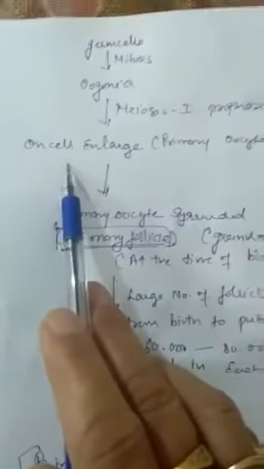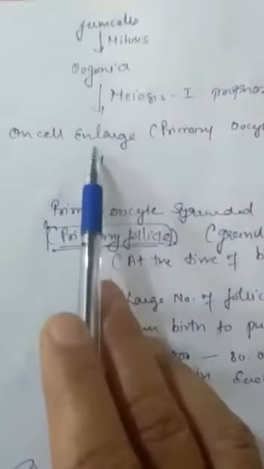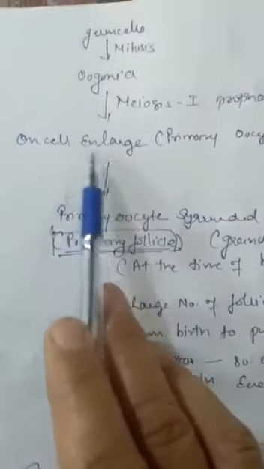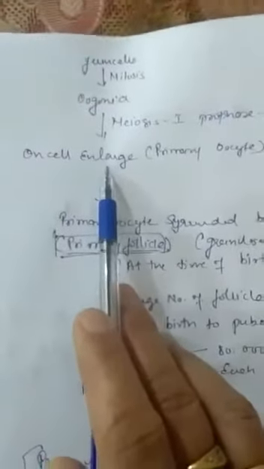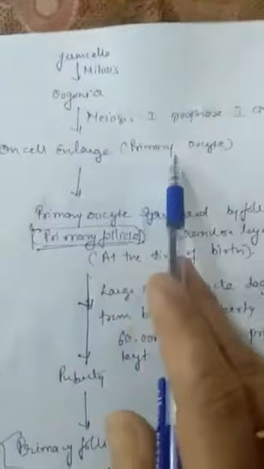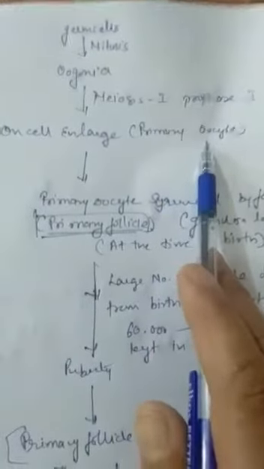And now out of the thousands of oogonia, here we are taking only one oogonia. All oogonia will perform the same process, where one oogonium will enlarge, and they will get enlarged one after the other. Not all will enlarge simultaneously. So one cell will enlarge, and now it is called a primary oocyte.